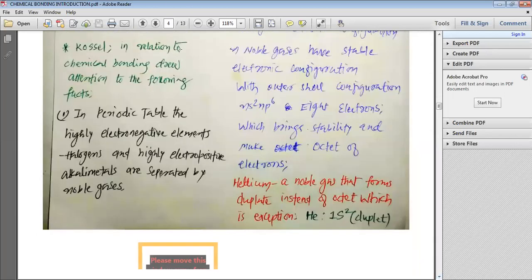Kossel, in relation to chemical bonding, drew attention to the following facts. Number one, in the periodic table, the highly electronegative elements, which are known as halogens, and highly electropositive elements, which are known as alkali metals, are separated by noble gases.